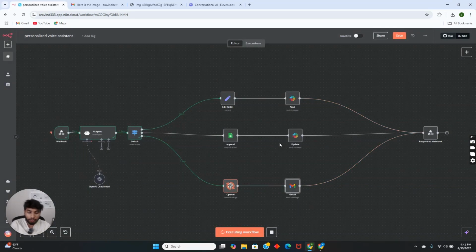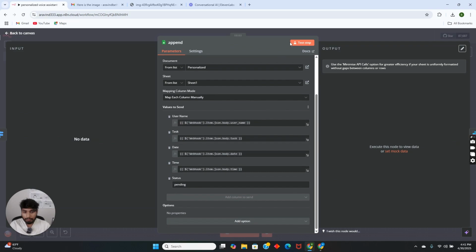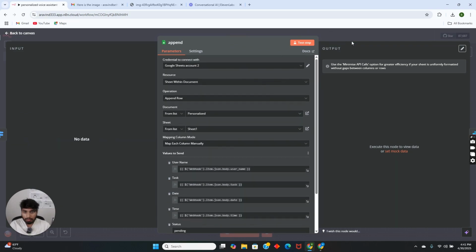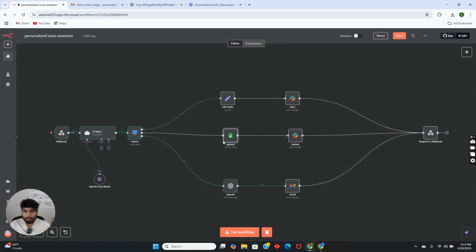So this is how we're going to use our personalized AI voice assistant. We can ask for so many tasks. For example, in the first node we have the append to sheet.